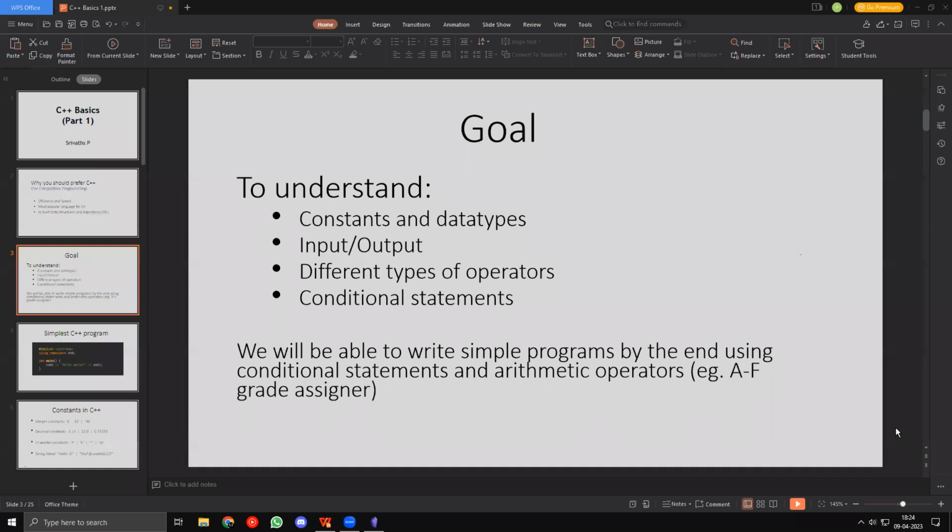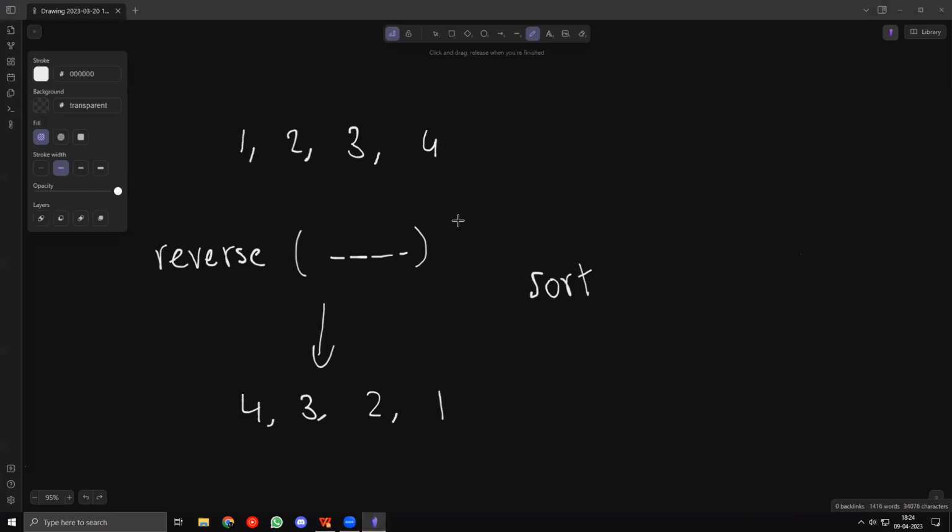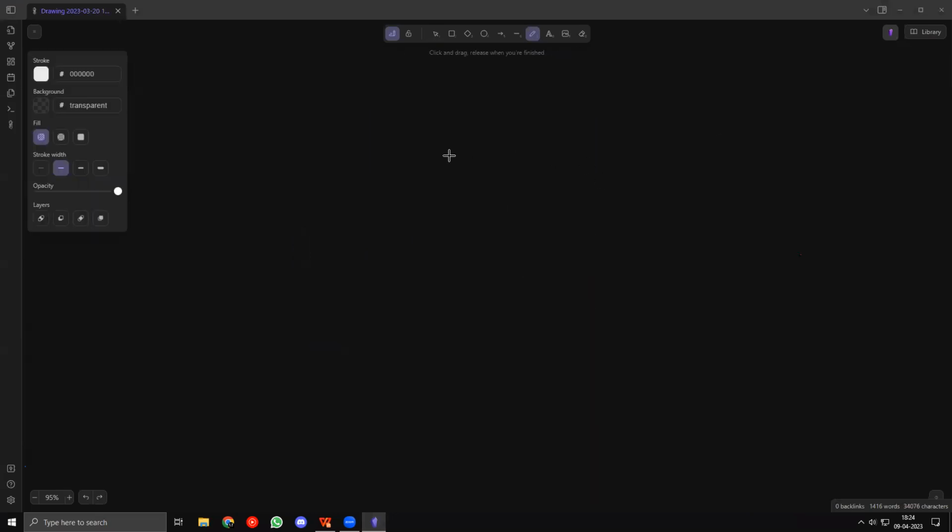Okay, Nikhil says, out of curiosity, why is C++ faster than other languages? So C++ is very, very fast because it is a compiled language, first of all. When you run a code, there are 2 parts.